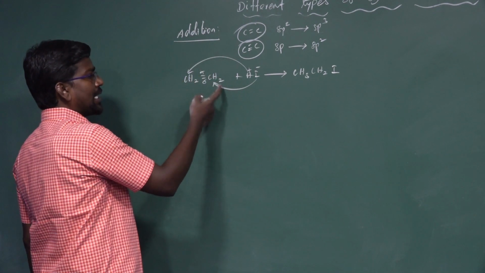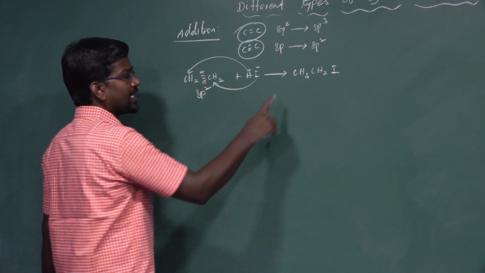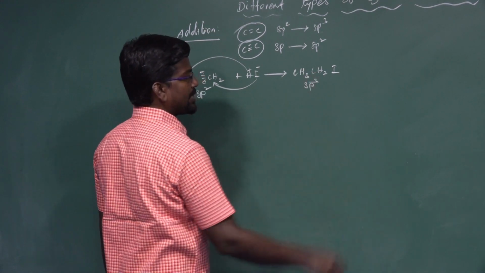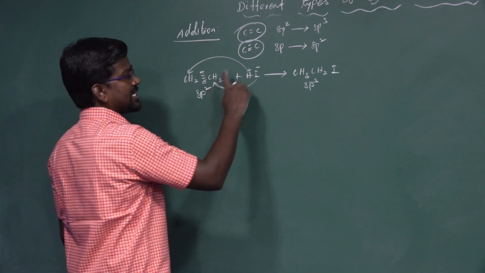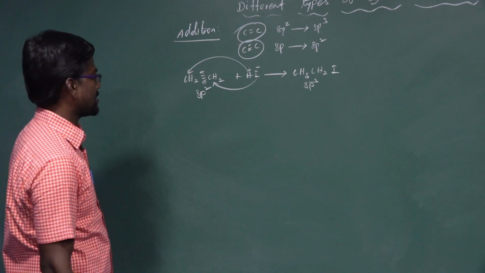The carbon-carbon double bond exists as sp2 hybridization. The carbon-carbon single bond exists as sp3 hybridization. So sp2 hybridization can be changed into sp3 hybridization. It is an example of the addition process.